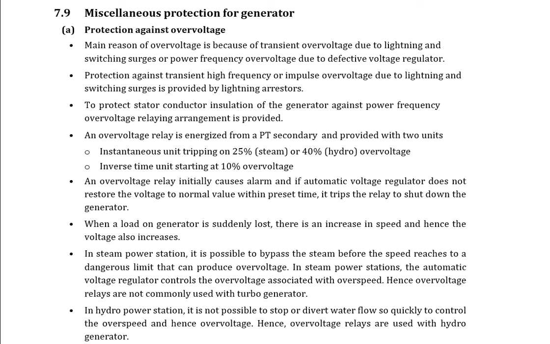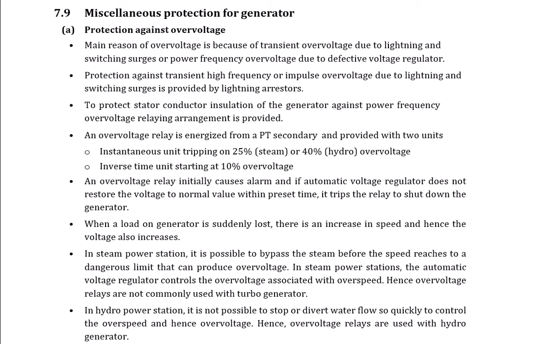We have to take care that the load on the generator does not suddenly get lost, because if this happens, then it will create a problem. In a steam power station, it is impossible to bypass the steam before the speed reaches a dangerous limit that can produce an over voltage.